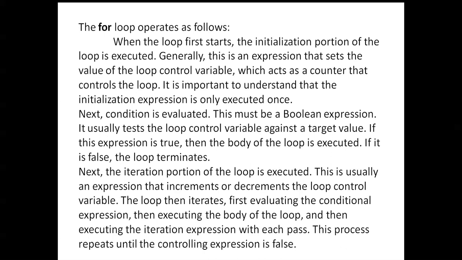A for loop operates as follows. When the loop first starts, the initialization portion of the loop is executed. Generally this is an expression that sets the value of the loop control variable, which acts as a counter that controls the loop. It is important to understand that the initialization expression is only executed once.